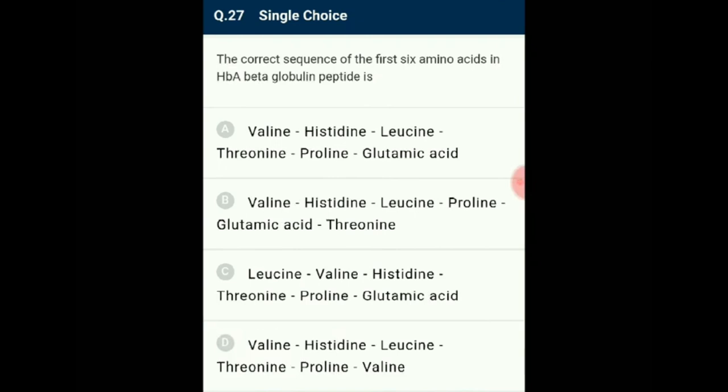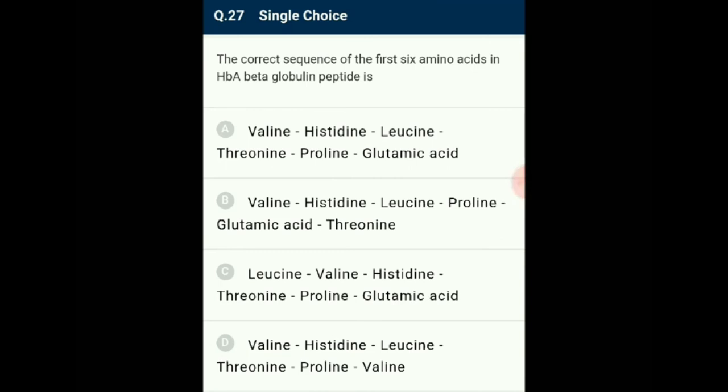Question number 27. The correct sequence of the first 6 amino acids in HbA beta globin peptide is? HbA is adult hemoglobin. The first 6 amino acids on its beta globin chain are valine, histidine, leucine, threonine, proline, glutamic acid.